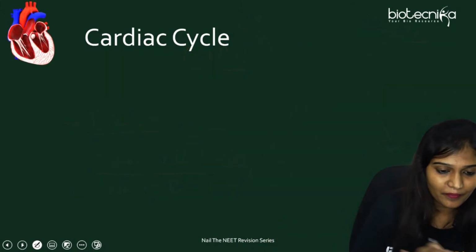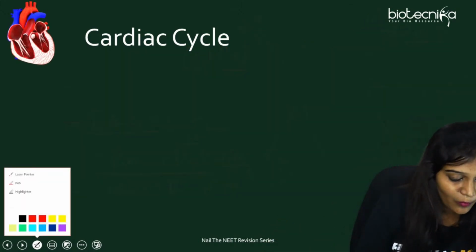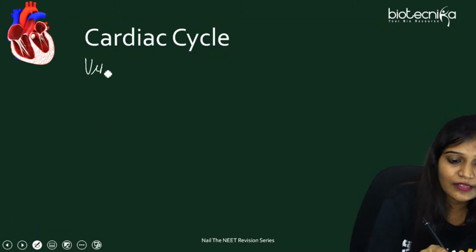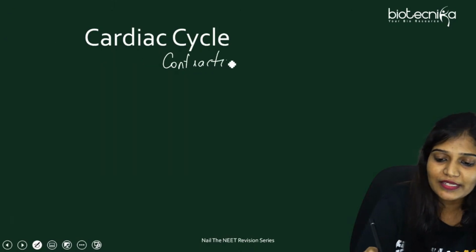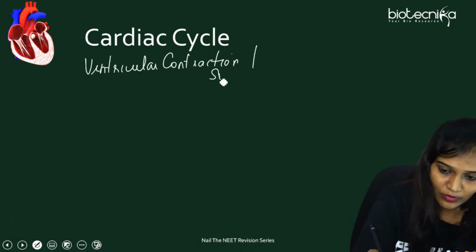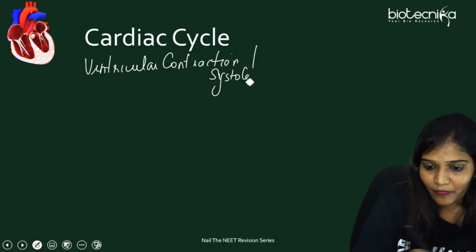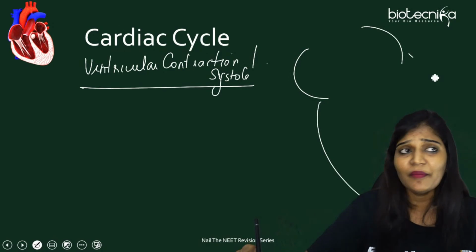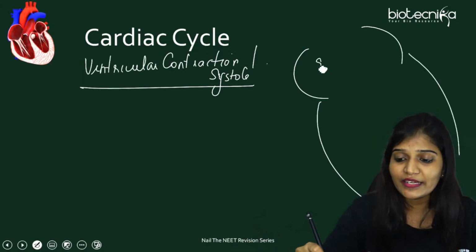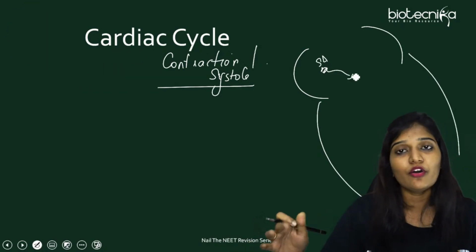Okay, the next one is going to be ventricular contraction, or we can say ventricular systole. So what's going to happen? Suppose I have to draw this one the same way. The SA node has generated impulses and they have made the auricles contract.